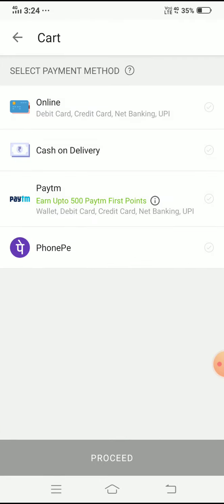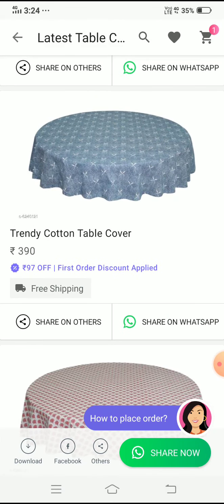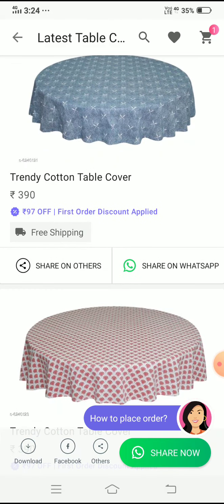We can see here are many options for payment method online, like debit card, credit card, net banking, UPI, cash on delivery, PhonePe, etc. We can use any type of payment in this Meesho app. But in others like Flipkart and Amazon, there is no chance for payment like cash on delivery. And here the main benefit is that for any product we choose, there is no shipping price. Any item we can get with free shipping.